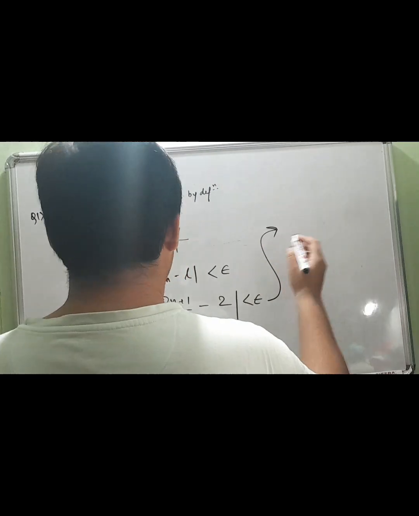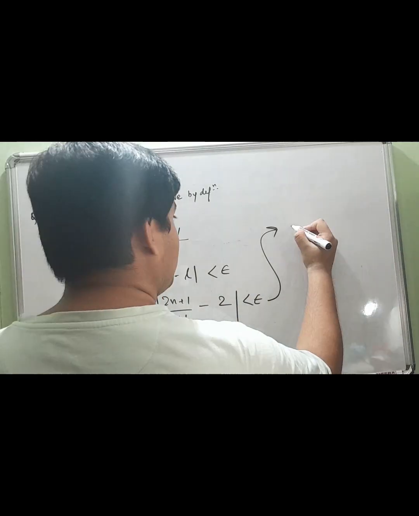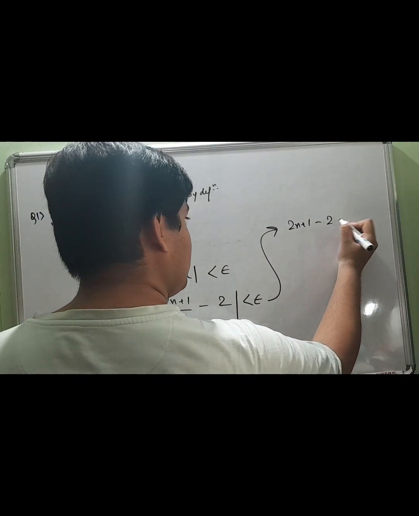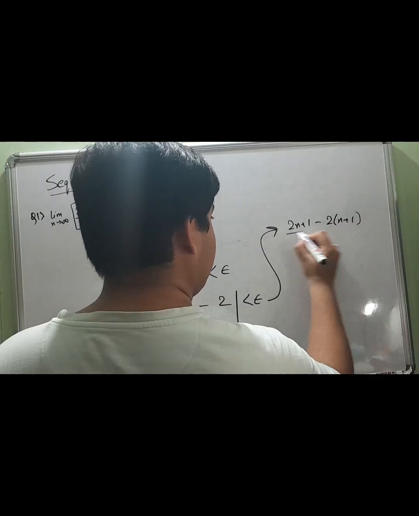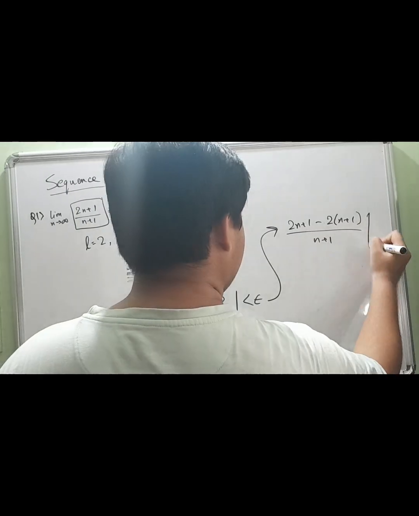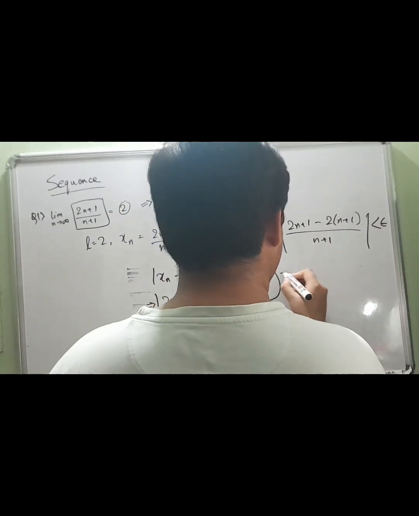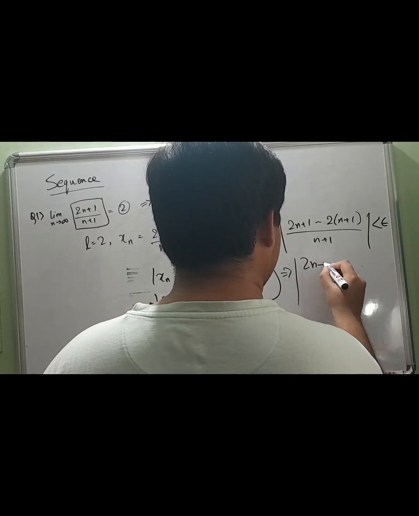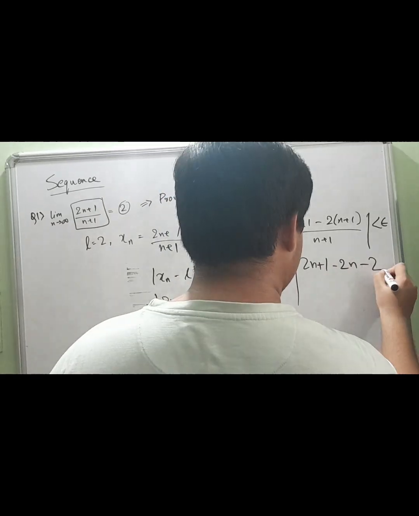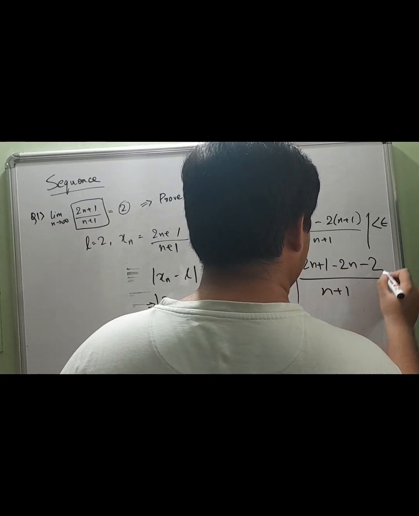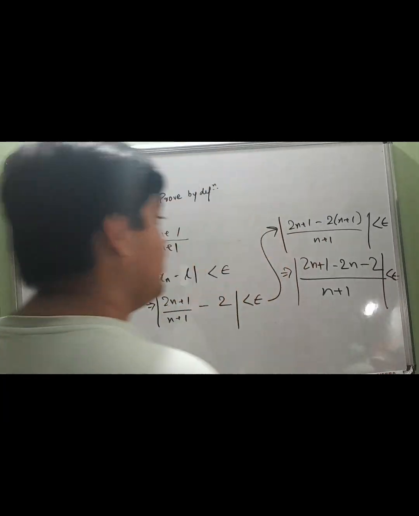So this becomes (2n plus 1 minus 2n minus 2) divided by (n plus 1) less than epsilon, right?